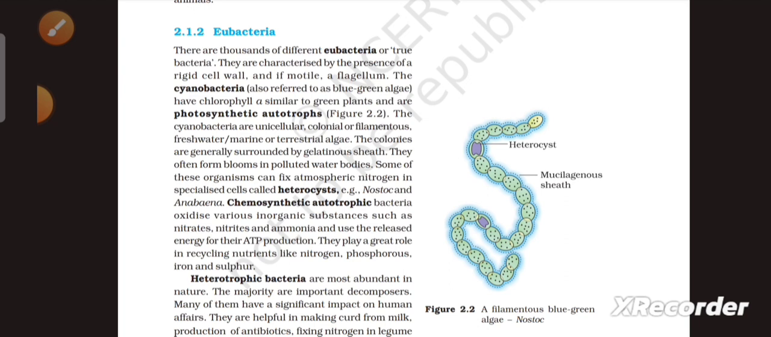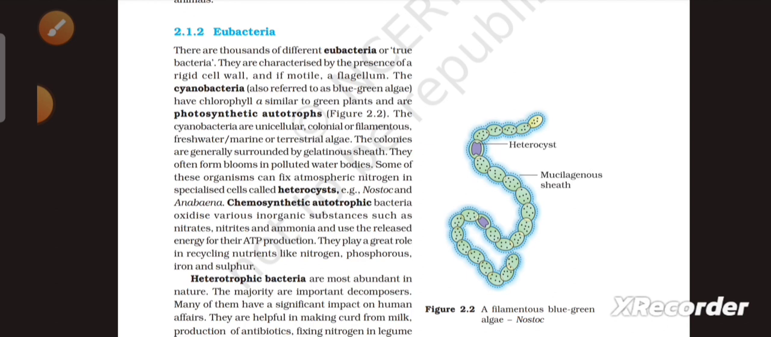The cyanobacteria are unicellular, colonial, or filamentous, freshwater, marine water, or terrestrial algae. The colonies are generally surrounded by a gelatinous sheath. They often form blooms in polluted water bodies. Some of these organisms can fix atmospheric nitrogen in specialized cells called heterocysts, for example Nostoc and Anabaena.